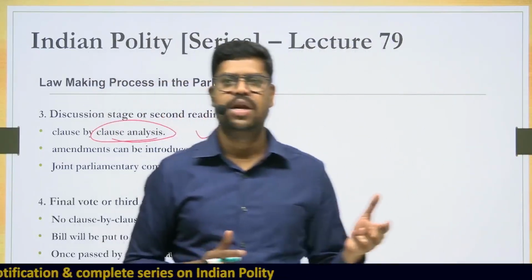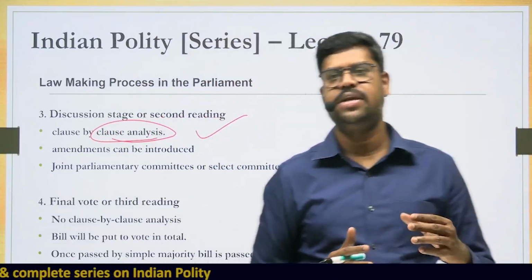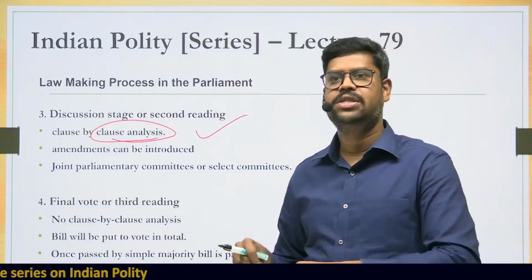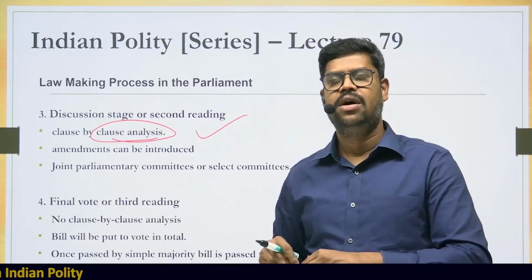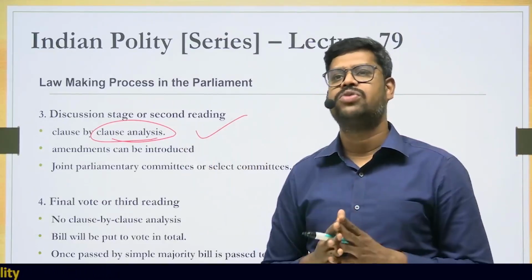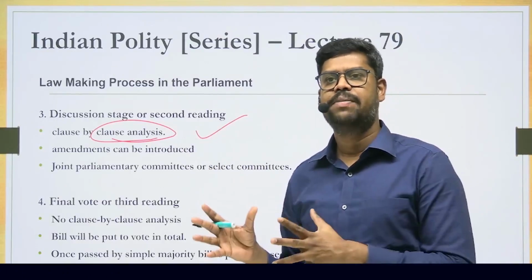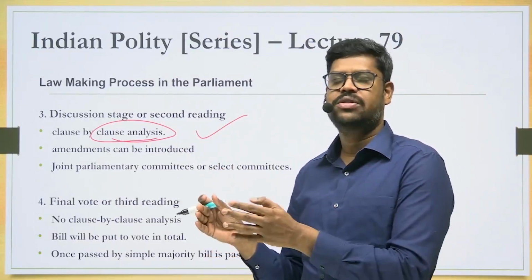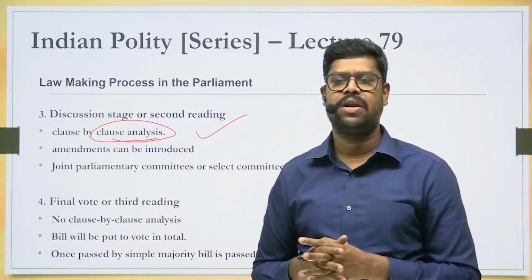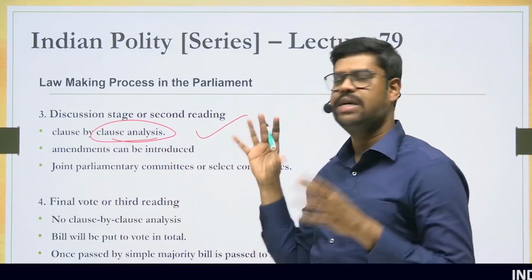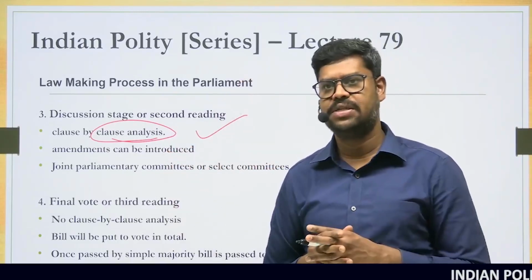What is a Joint Parliamentary Committee? A Joint Parliamentary Committee is a committee established to scrutinize the bill further, which will have members from both the houses again. A Select Committee is a committee in a particular house itself, with specific members from that house. This happens in very rare circumstances, but it can be done.